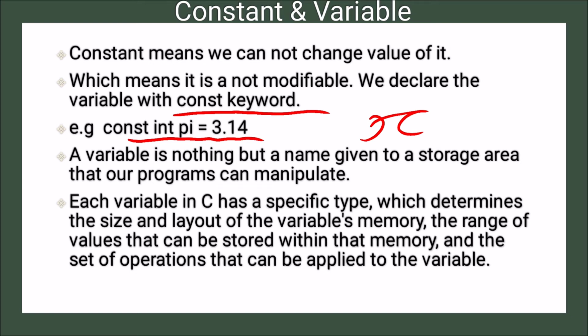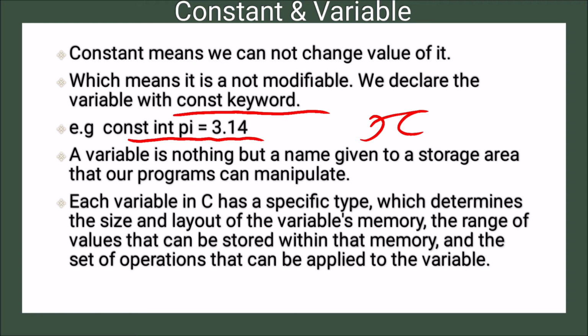So a variable is nothing but a name for a particular storage area. Each variable in C has a specific type, which determines the size and layout of the variable's memory, the range of values that can be stored within that memory, and the set of operations that can be applied to the variable.